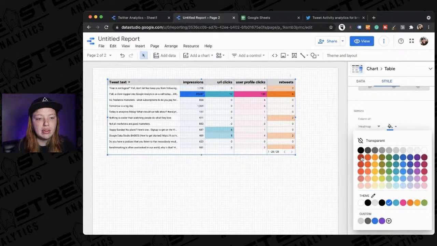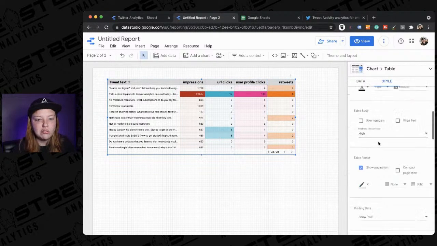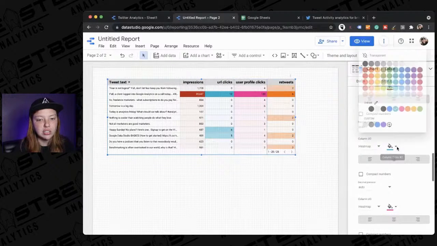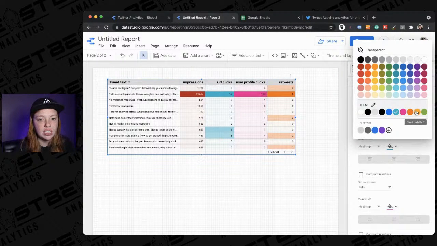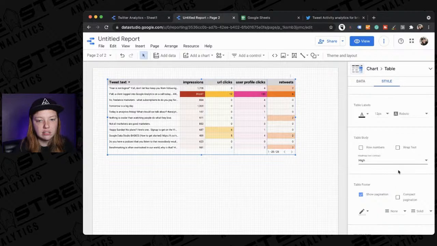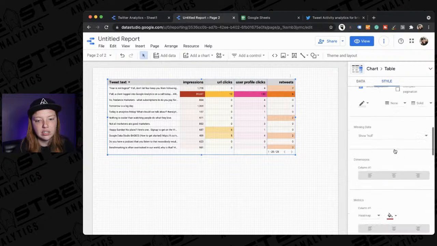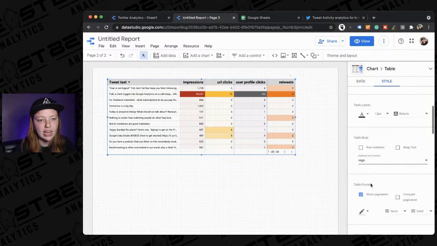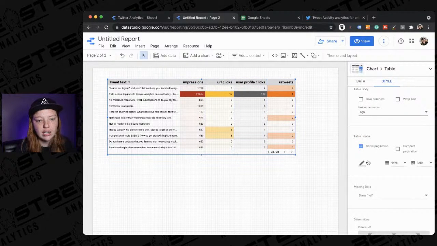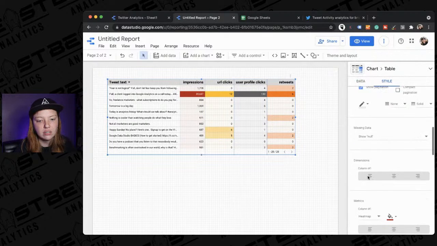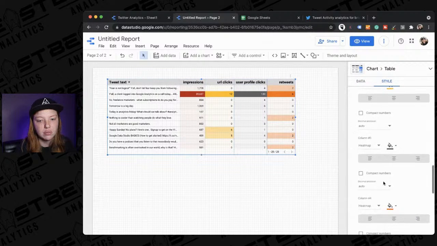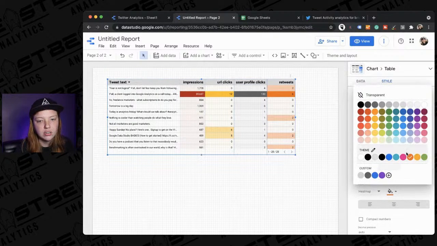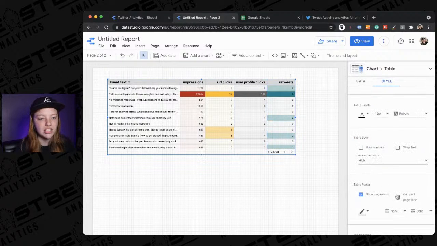For me, I use a lot of reds and yellows and grays. So I'm going to change that to red. We're going to do yellow. I don't know why it sends you back to that point every time. Gray, red, yellow, gray. I don't have another color really that I want to use. Gray. I don't know. Teal.